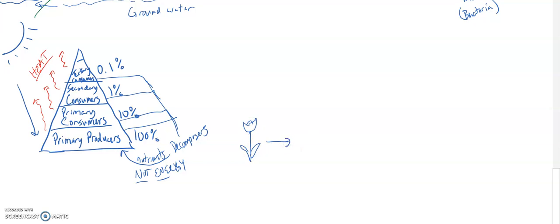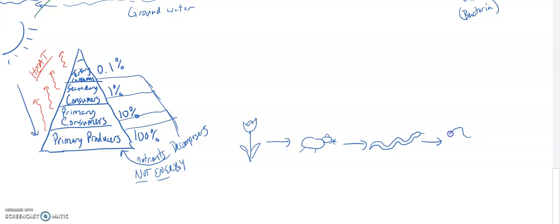And that could get eaten by a mouse, like my mouse, right? Which could get eaten by a snake, my snake, and that could get eaten by a hawk.